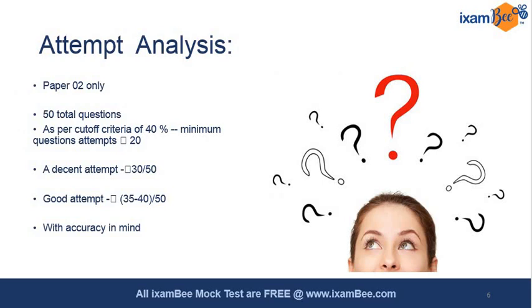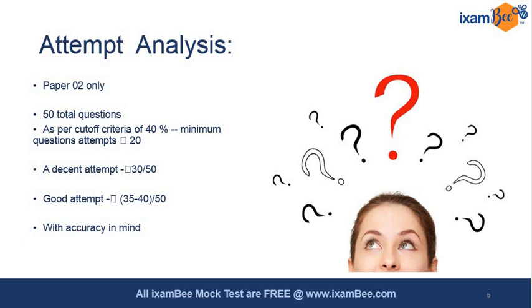The next thing is the attempt analysis. Here I'll be talking only about paper 2. In total there were 50 questions, we all know that. Out of these 50 questions, there was a cutoff criterion, a predefined thing that was set to 40%.